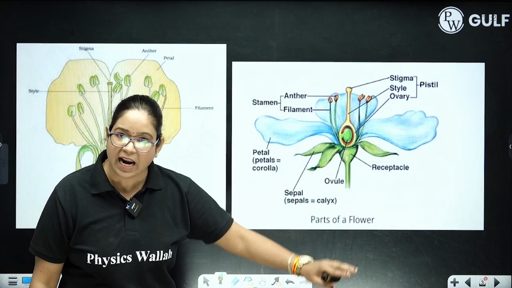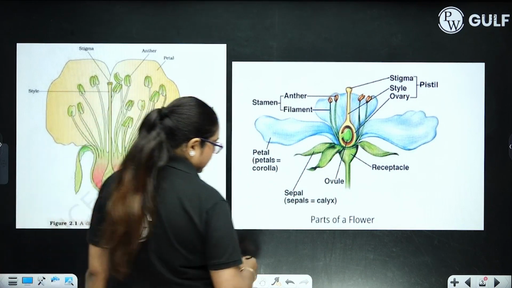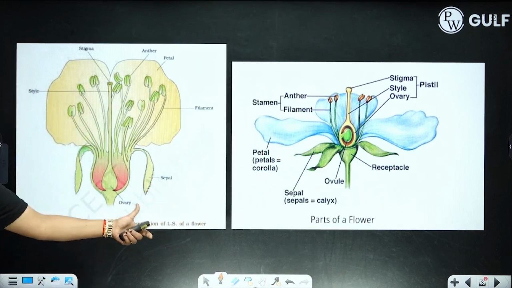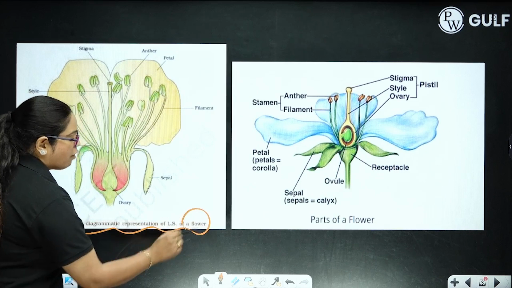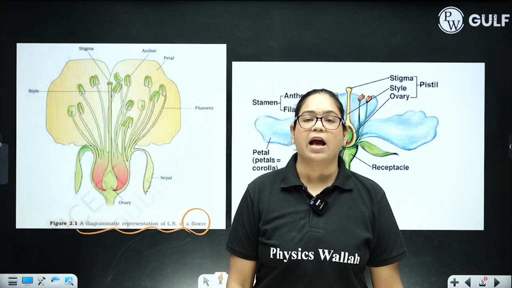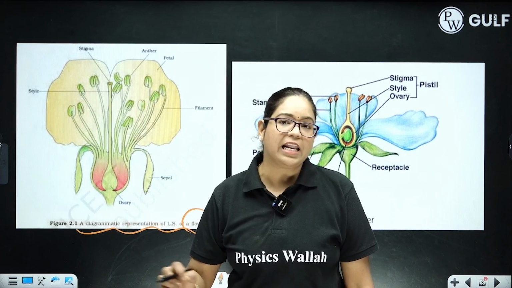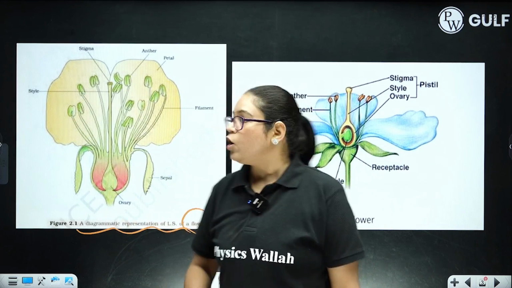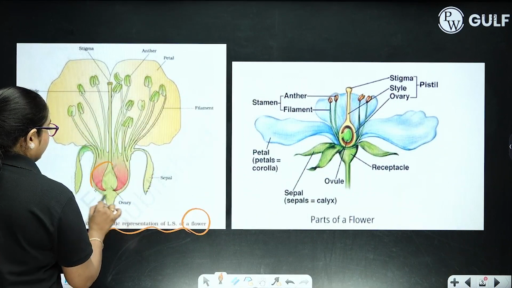So let's begin our session with the very first chapter of your NCERT, that is sexual reproduction in flowering plants. The first figure that you can see over here is of a flower. Very important diagram. You may get this question in long answer type: draw a well-labeled diagram of a flower with proper labelings. So over here you can see this is your ovary, the swollen part.